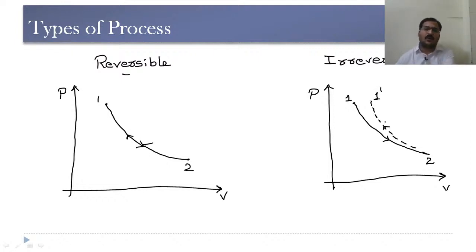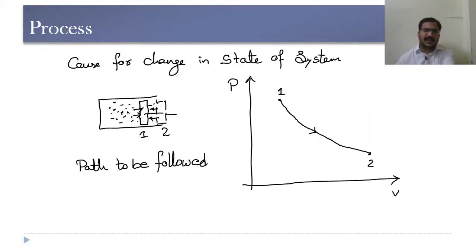We know that all the processes that are existing in nature are irreversible, because when the piston has moved from 1 to 2 like this, expansion of the gases takes place and a certain amount of heat will be rejected to the surroundings.